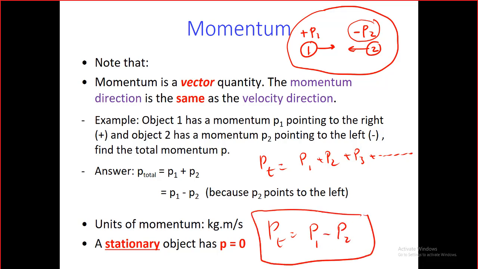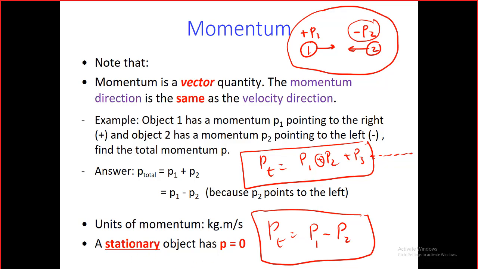So the total, guys, the total is plus, but we have to change it. This is general. We can change these signs depending on the example that we are studying. In this example, P2 is negative, so I shall change this sign to be negative here. P1 is positive, I will keep it positive.